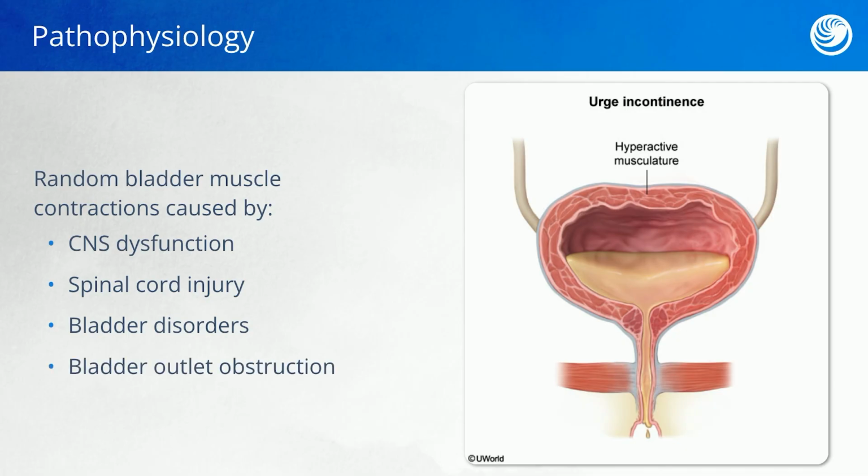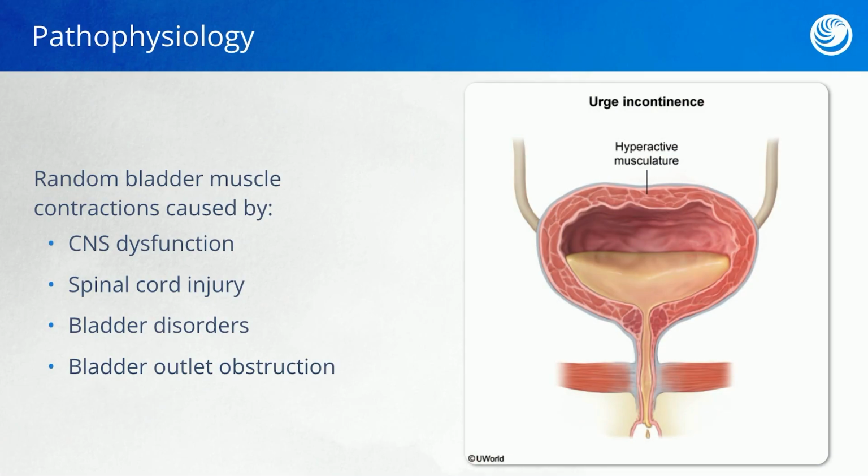And finally, bladder outlet obstructions can cause urge incontinence. An example of this would be an enlarged prostate. In the enlarged prostate, urine is not able to get out of the bladder. In turn, the bladder is going to contract with more force and over time grow and strengthen the muscle.